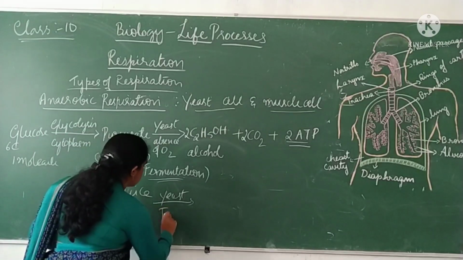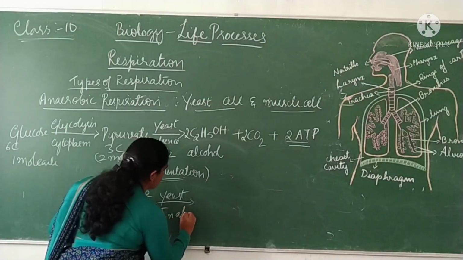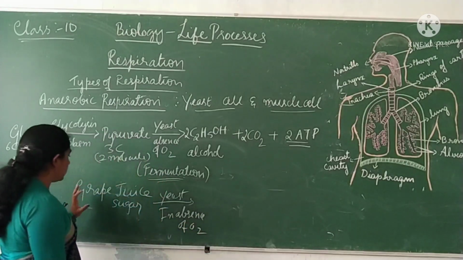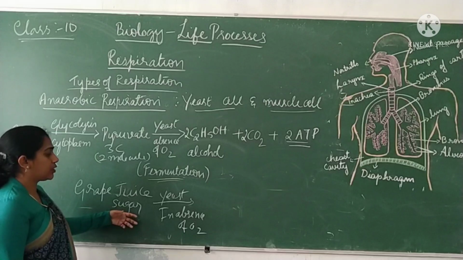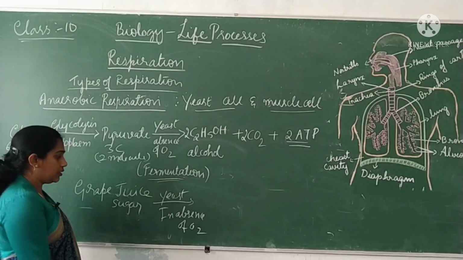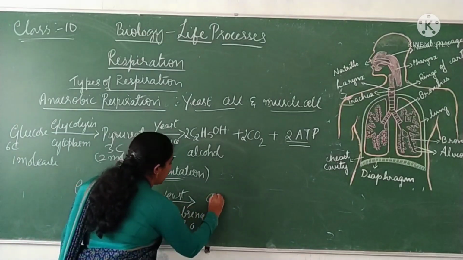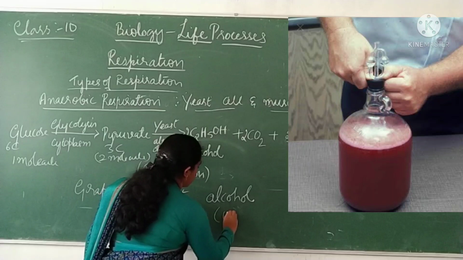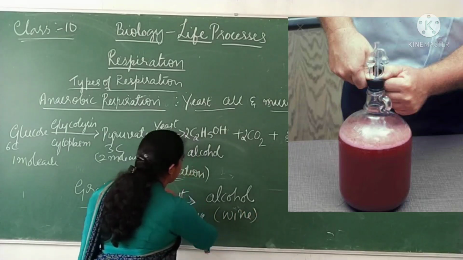So what is the condition? It is in the absence of oxygen. So what's happening to that grape juice to which sugar has been added, in the presence of yeast and in the absence of oxygen? It will be converted into alcohol. So this is then called grape wine, right?